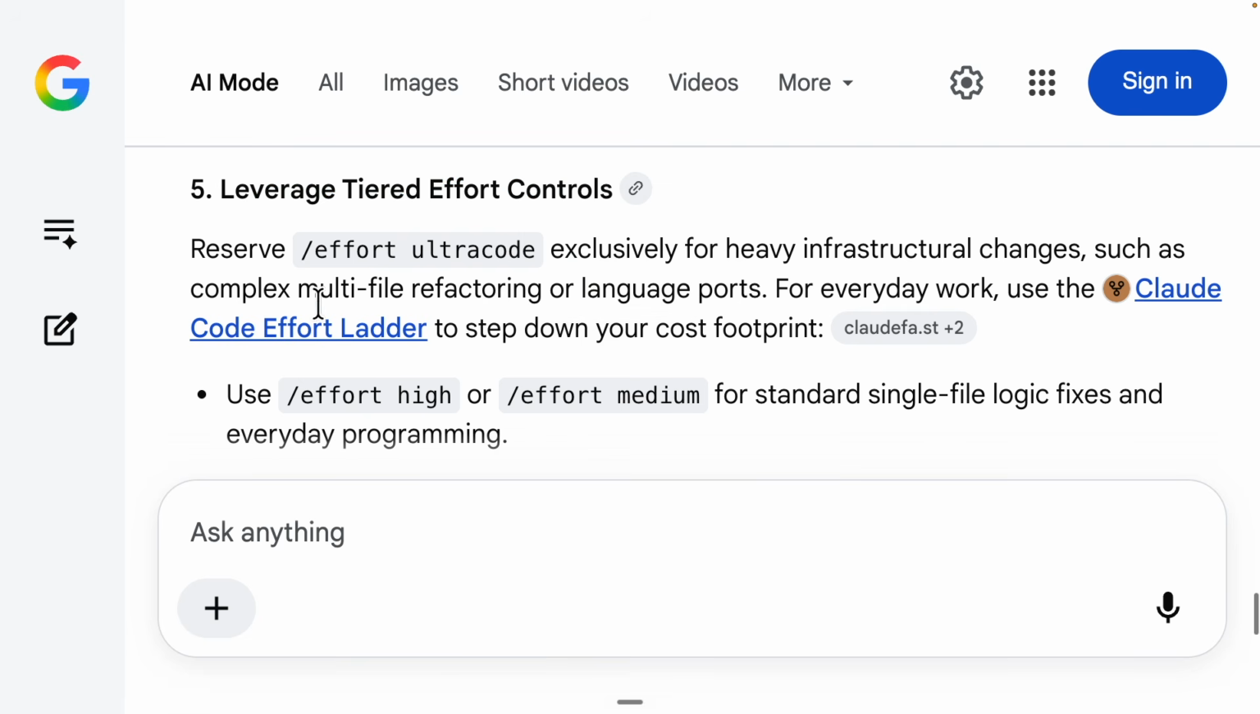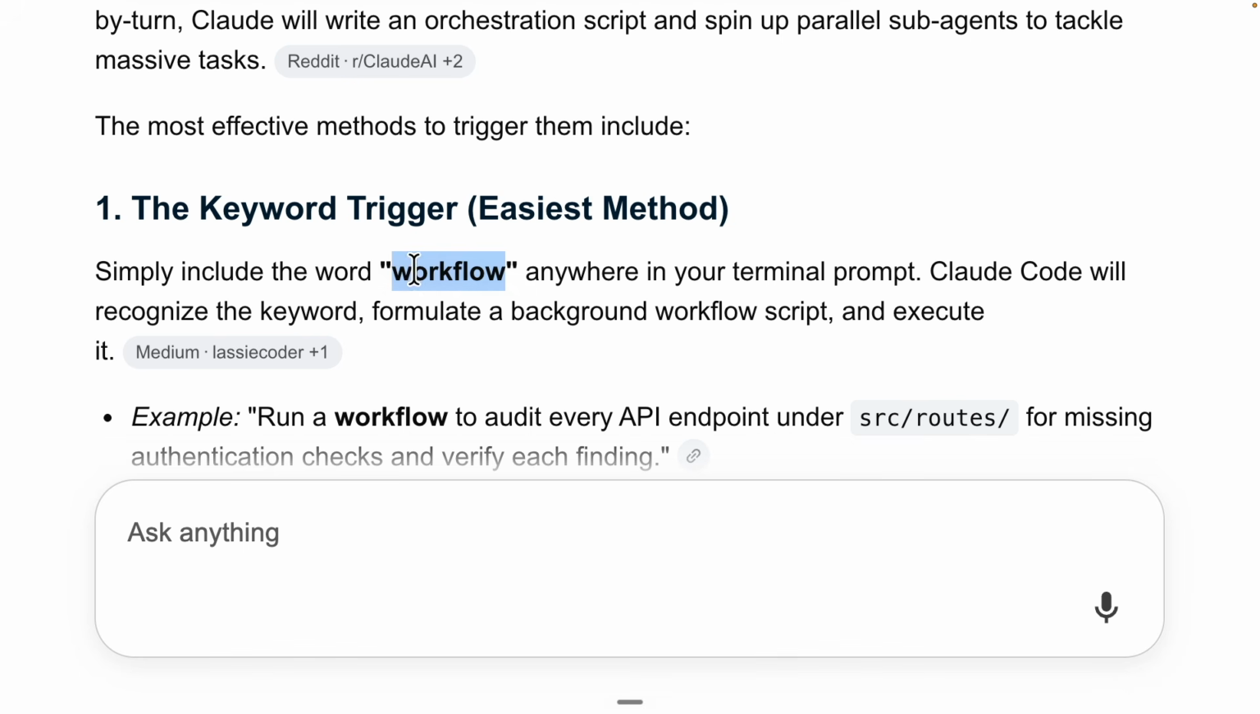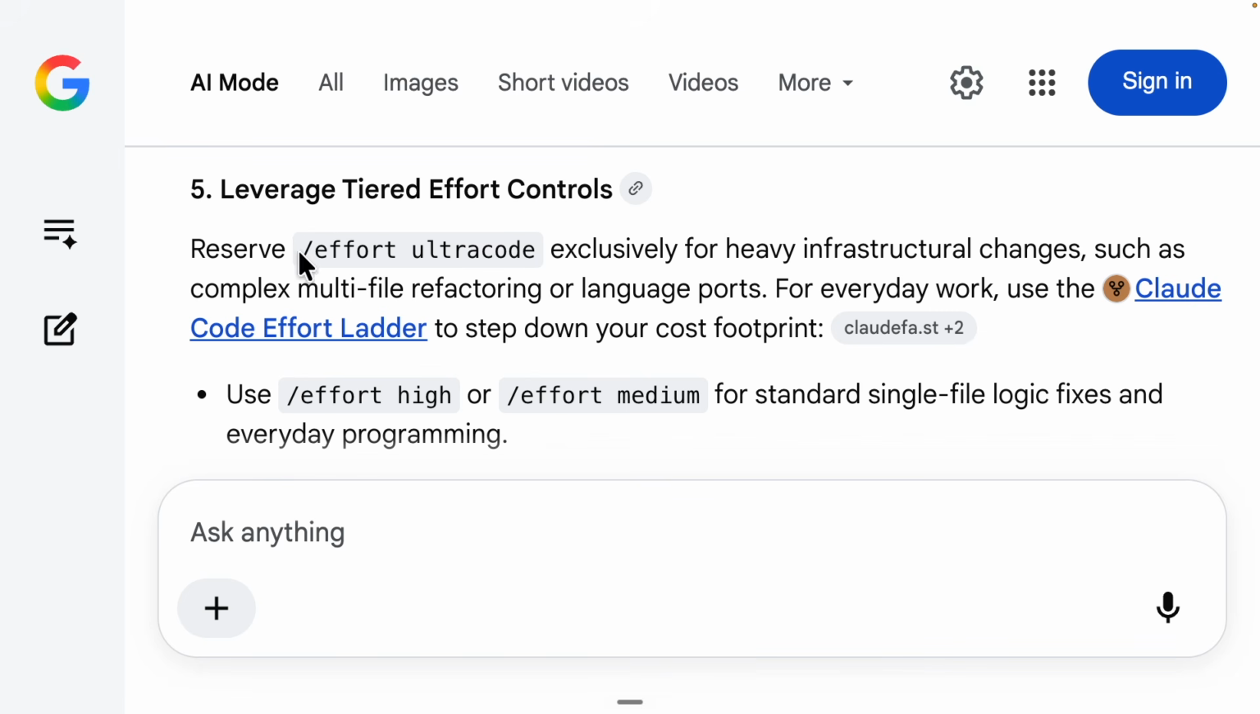And furthermore, there's also leveraging tiered effort controls where you can change the effort level for a Claude Code session. Now, you don't have to use dynamic workflow inside of extra high. That's just recommended by Anthropic. But you can also run dynamic workflow with high effort or even medium effort. All you have to do is include the keyword workflow in your prompt, and it's going to automatically help you run that workflow based on what you have described. And you don't really have to always use UltraCode, which is using the extra high effort, when you're running any workflows.